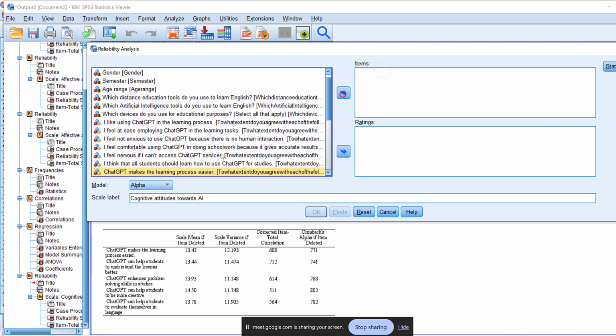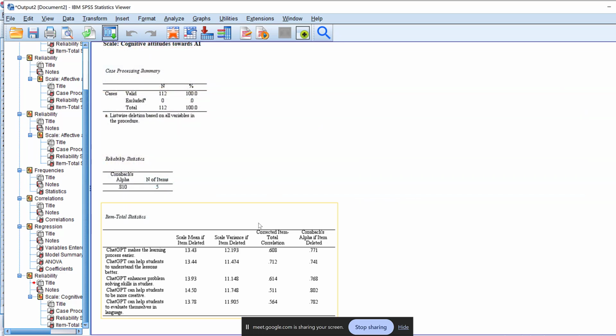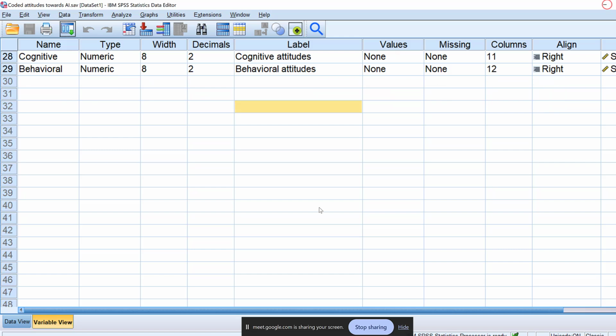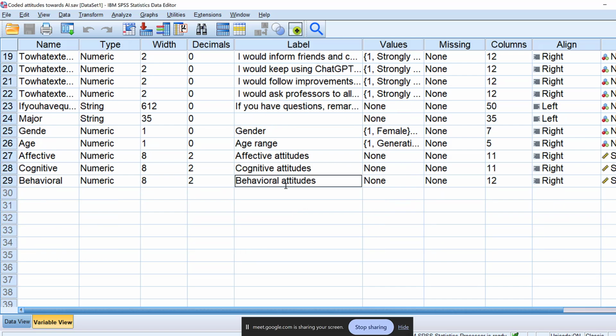Yeah, so I think that all students, it should be within practices. But here it says I think. I think it's cognitive. Yeah, thinking is cognitive, but this is behavioral. So it's fine. So thinking is cognitive, we will keep it. Because there will be some reviewers telling you, oh, you should keep that as behavioral. So we know how to defend ourselves. Okay. So affective, then cognitive, attitudinal. Okay, that's good.